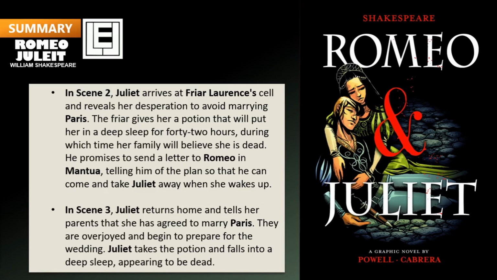In Scene 3, Juliet returns home and tells her parents that she has agreed to marry Paris. They are overjoyed and begin to prepare for the wedding. Juliet takes the potion and falls into a deep sleep, appearing to be dead.